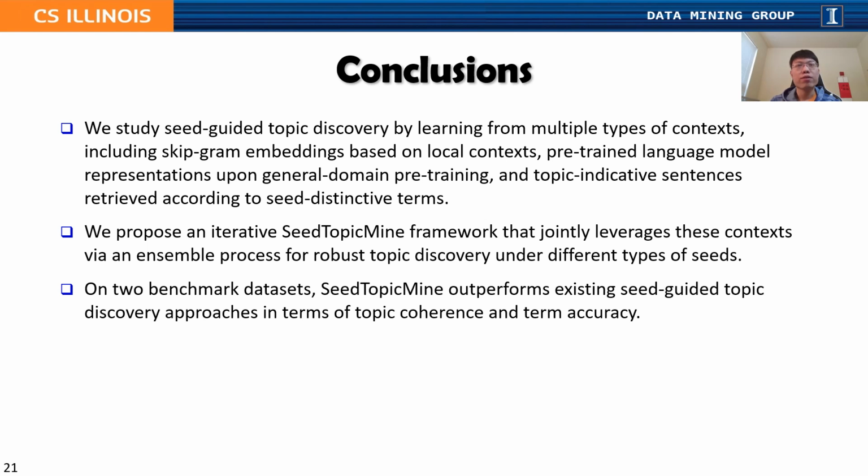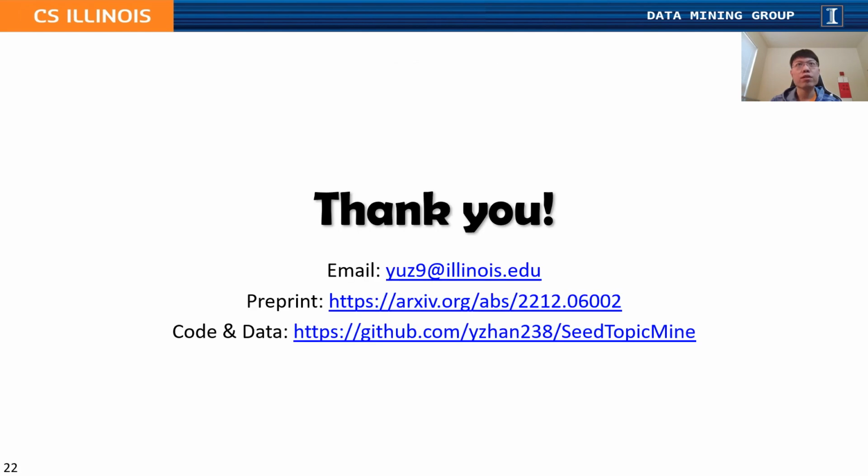We propose an iterative SeedTopicMine framework that jointly leverages these contexts via an ensemble process for robust topic discovery on the different types of seeds. On 2 benchmark datasets, SeedTopicMine outperforms existing seed-guided topic discovery approaches in terms of topic coherence and term accuracy. So that's all for my presentation.